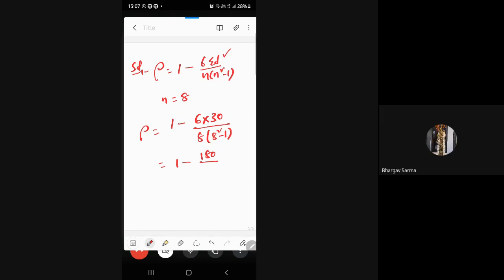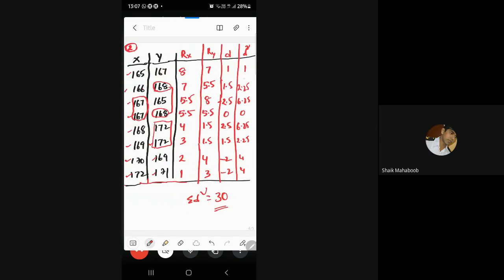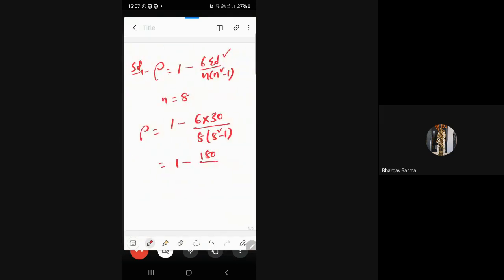Sigma d square is 26, sir. Okay, so if this is 26, then this will change.